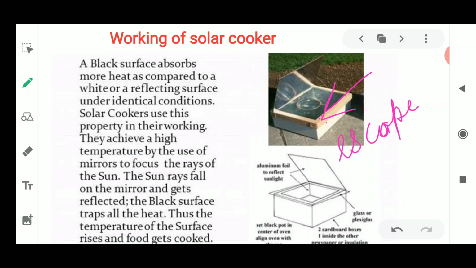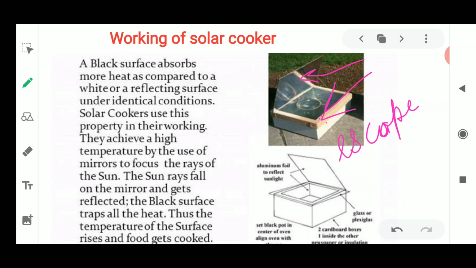A maximum amount of reflection is going inside the solar cooker because of the presence of this reflector. So plain glass is allowing all the light and heat of all wavelengths to go inside, but it is not allowing the heat to come out from this solar cooker. Okay, so the complete utilization of the heat and sun's energy is being done.